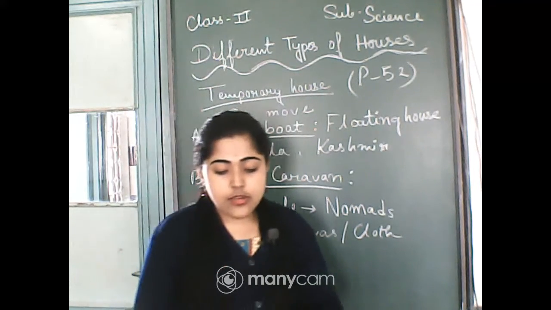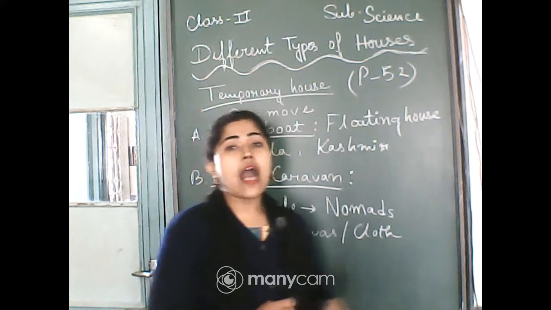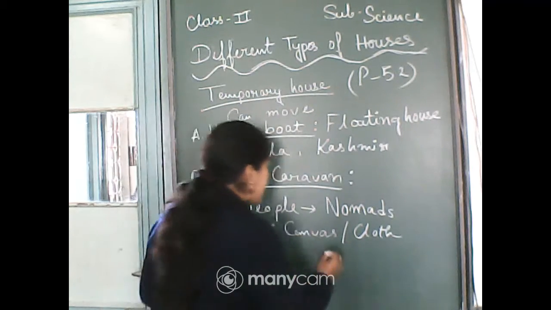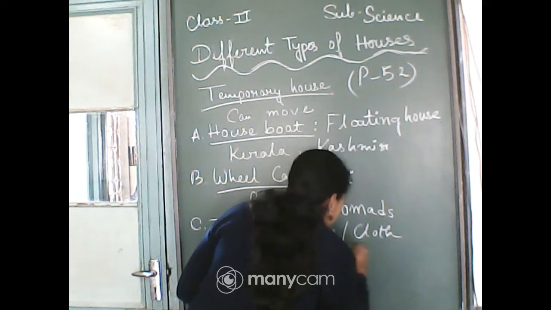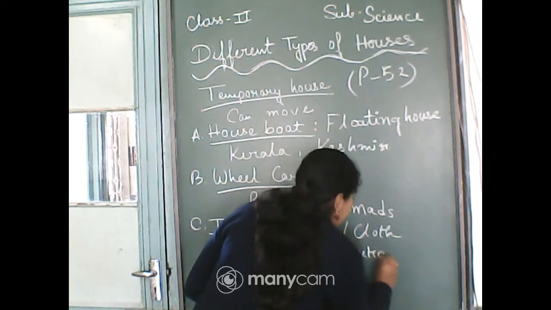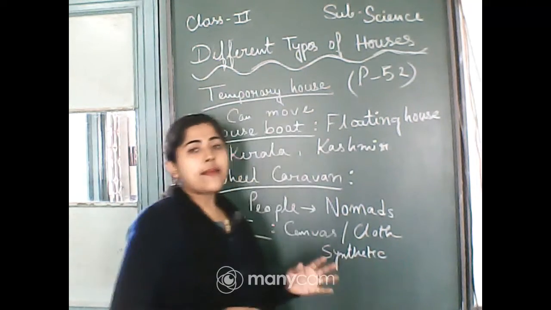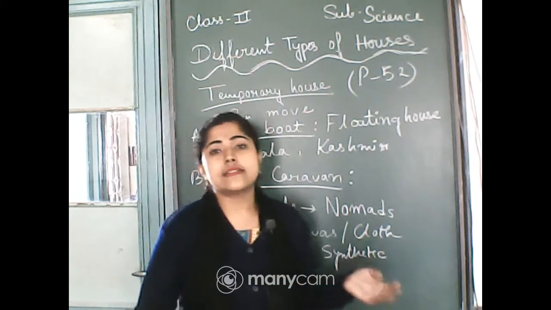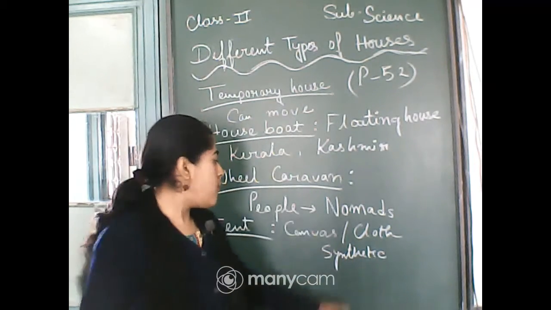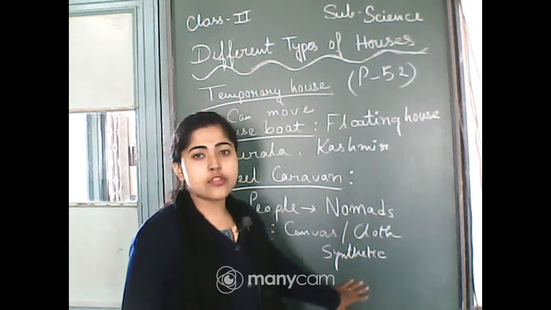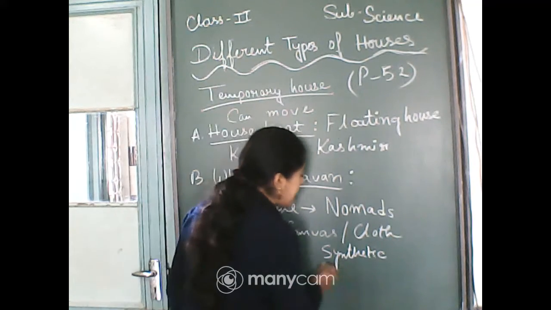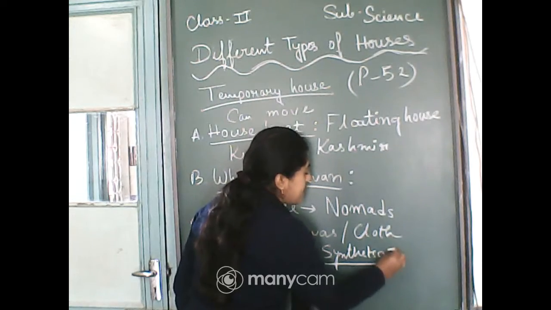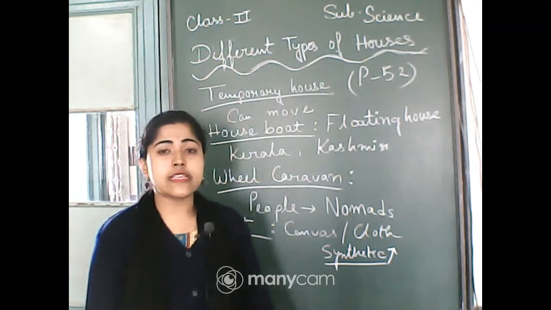Nowadays tent houses are made up of synthetic material. You already learned, listen to my words carefully, everyone. We learned about our clothes: cotton, woolen, silk material. One more kind of material is synthetic material, and tents are made of synthetic cloth.